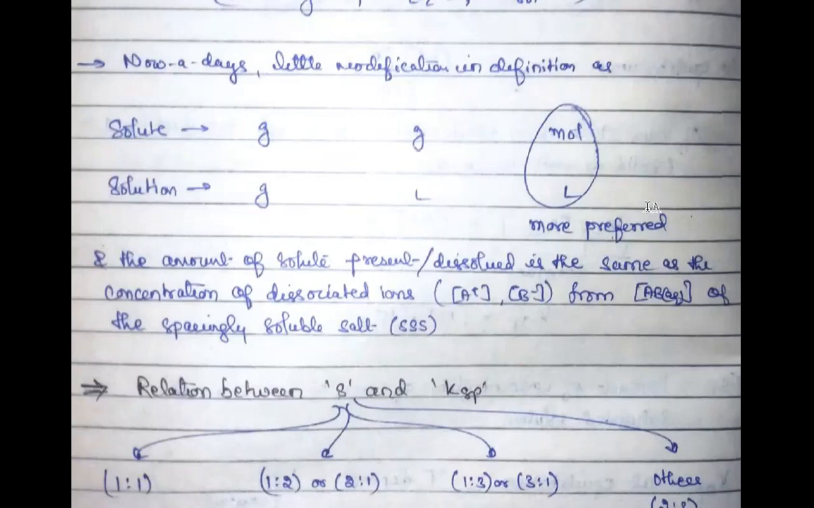So moles per liter is something which is more convenient and more preferred. In most of the questions, either you will find grams per liter value or you will find moles per liter. Is this clear?